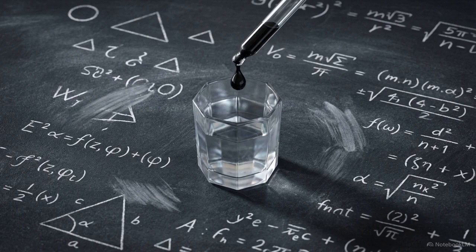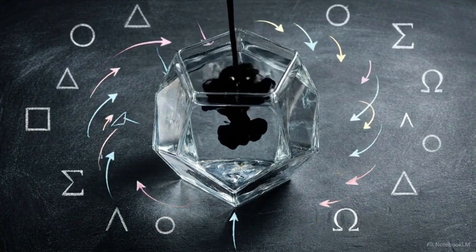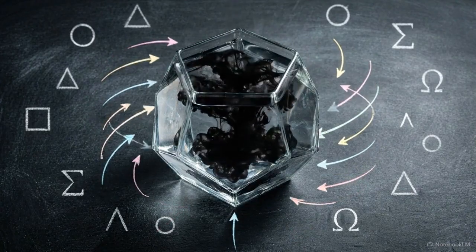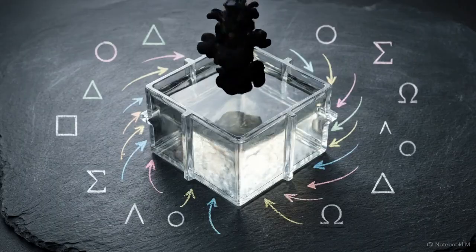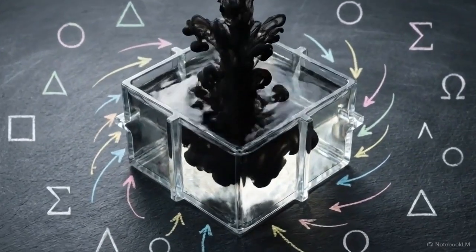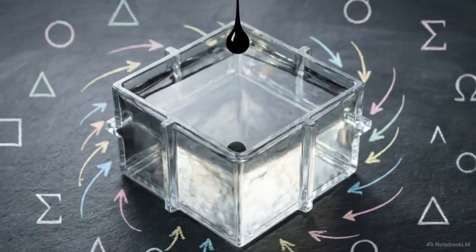In physics, thermodynamics dictates that systems move towards disorder. Drop ink into a glass of water, and the particles inevitably diffuse until the system reaches equilibrium. The entropy strictly increases. Generative artificial intelligence operates by asking a mathematically precise question. What if we could run that physical process in reverse?